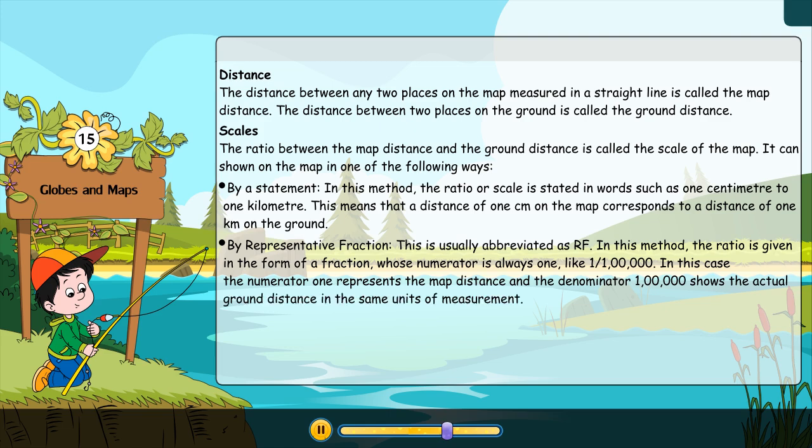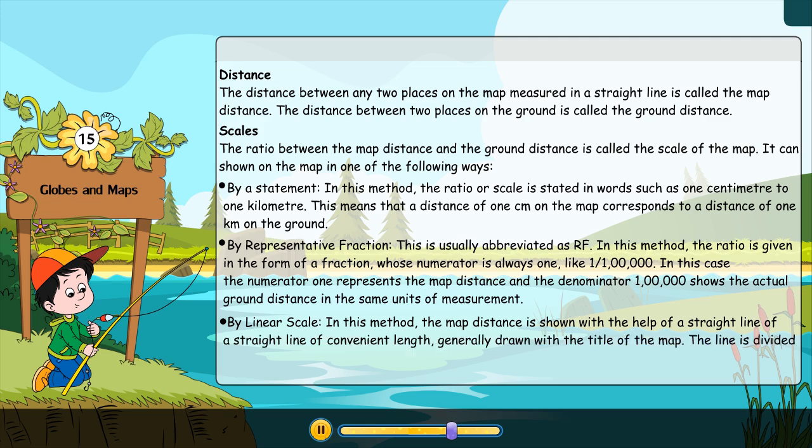Third, by linear scale. In this method, the map distance is shown with the help of a straight line of convenient length, generally drawn with the title of the map. The line is divided in some parts and further subdivided so that the distances on the map can be easily measured. It also gives the figures of corresponding ground distances.